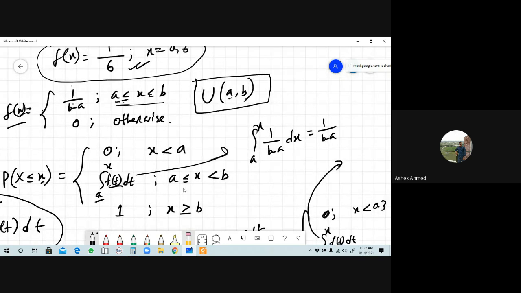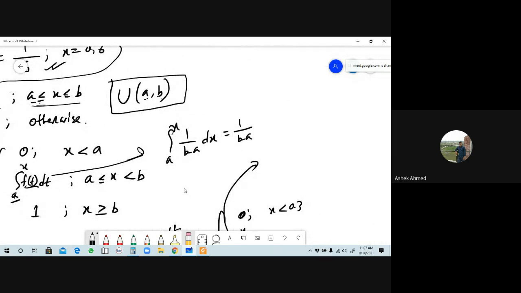But the integration of dt is what? It will not be x, it will be t here. So integrating dt gives t. Okay. Lower limit is a, upper limit is here x, so this value will be x minus a divided by b minus a. Understand or not? Tell me. Can you understand this? Yes sir. Okay.